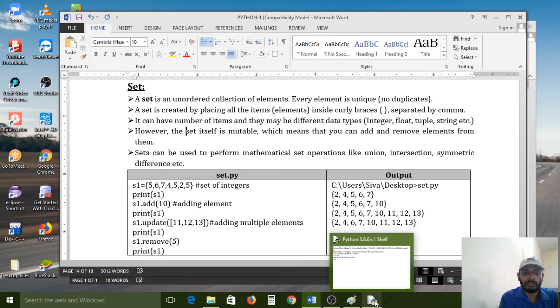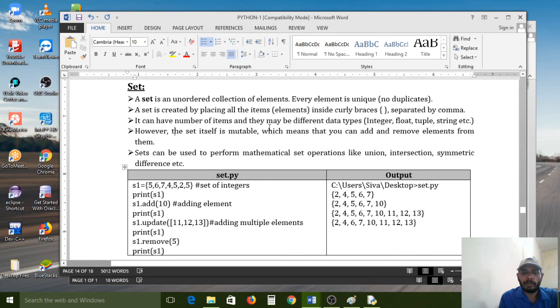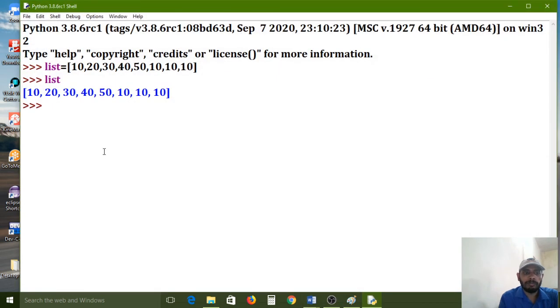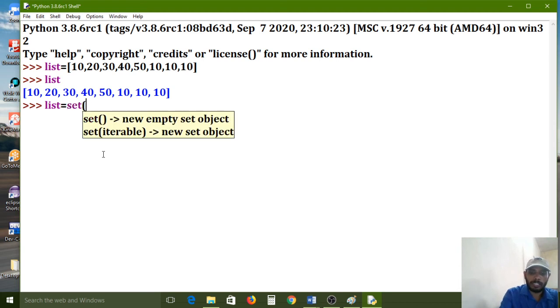A set is created by placing items inside curly braces separated by comma. It can have any number of items and they may be different data types: integer, float, tuple, string, etc. However, the set itself is mutable, which means that you can add or remove elements from it. Set. Now this list is converting into set of list.